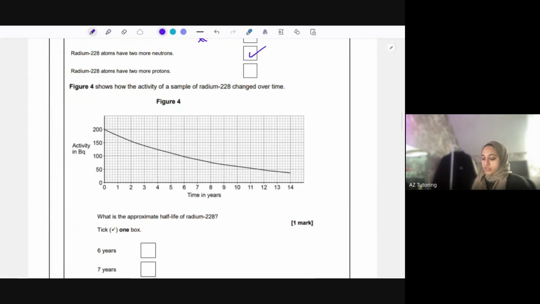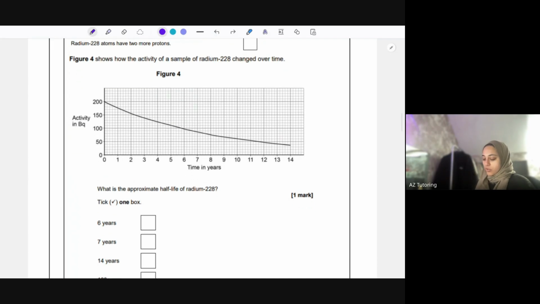Okay, so figure 4 shows how the activity of a sample of radium changed over time. Now, these isotopes all have the same graph going down. They will eventually get closer and closer and closer to 0 as time goes on, but it takes ages to get there. What is the approximate half-life of radium-228?